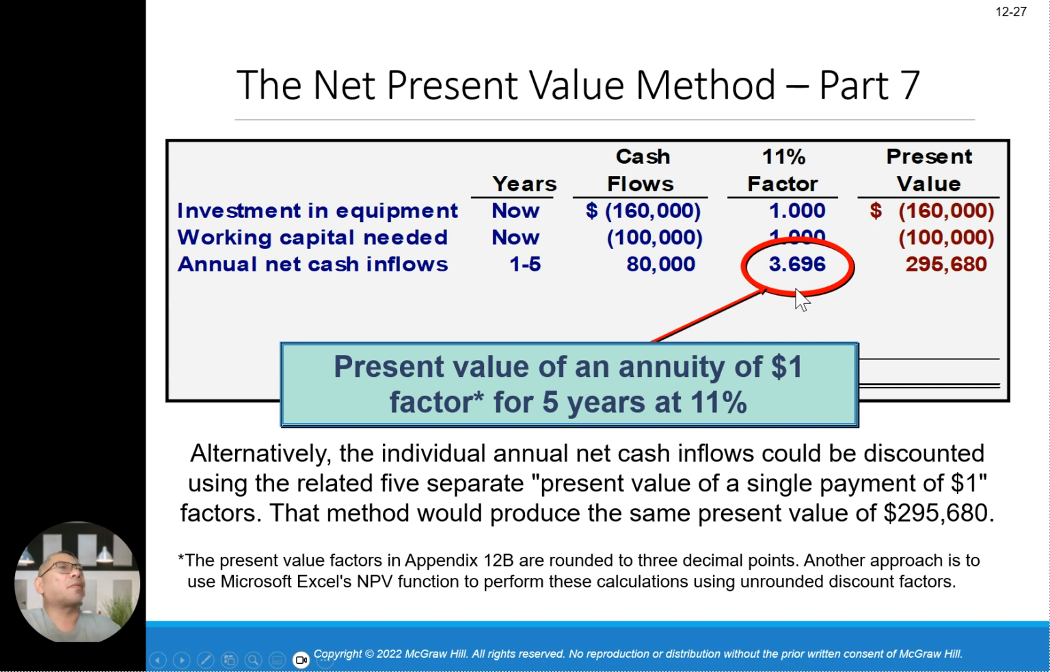Remember, this is the present value of a dollar factor for 5 years. You have to use this table, okay? So when you get this, remember the annual cash inflow here is years 1 to 5. You have 80,000 per year times 3.696, which gives 295,680. This is the factor for 5 years at 11%. You're going to look at the present value factor in the book and round it to the decimal point, or you can use NPV functions. And of course, the best way is actually a calculator, the business analyst calculator by Texas Instruments.